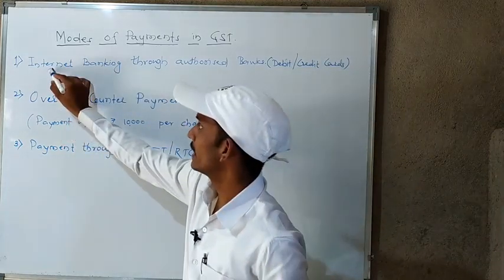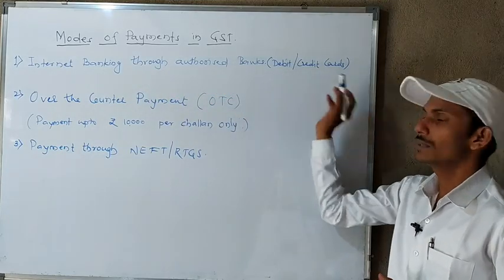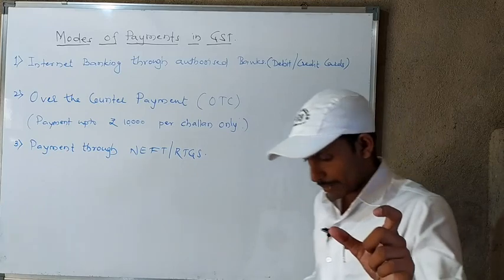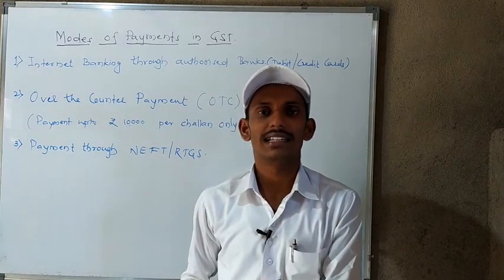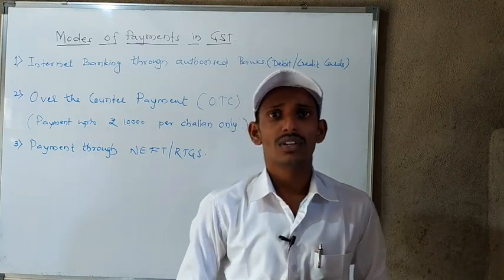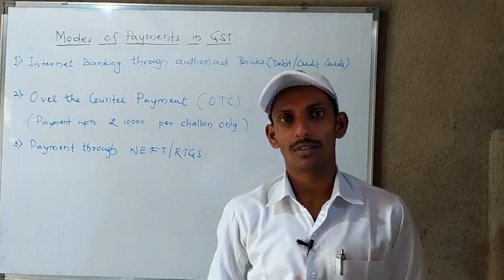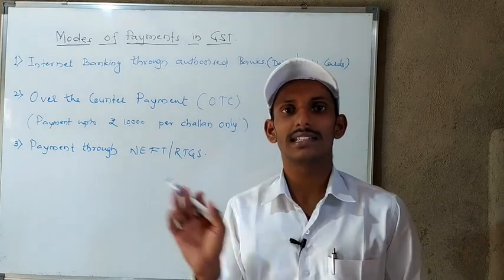First of all, internet banking through authorized banks. In short, debit card or credit card. By use of a debit card or credit card, you can make the payment. As I told you, the taxpayer can't directly transfer the amount from his account to the government's account.